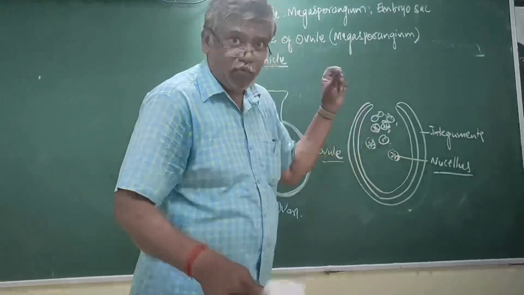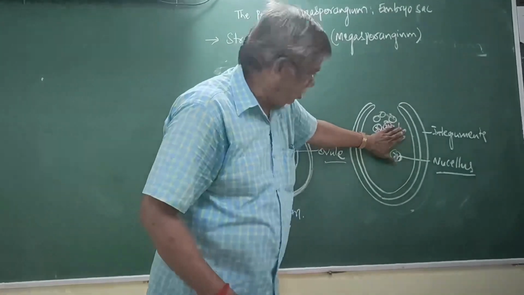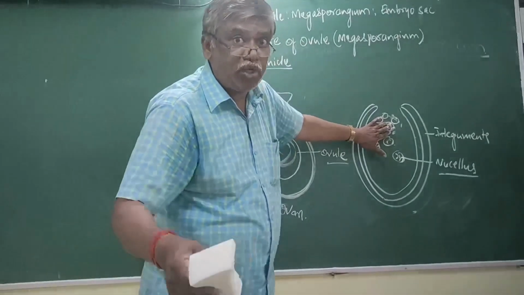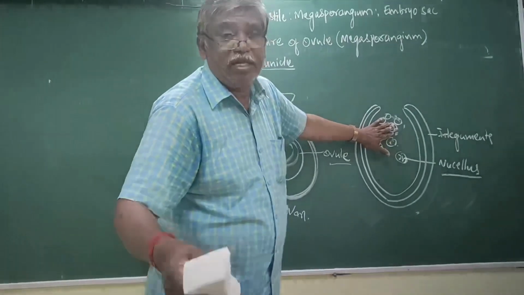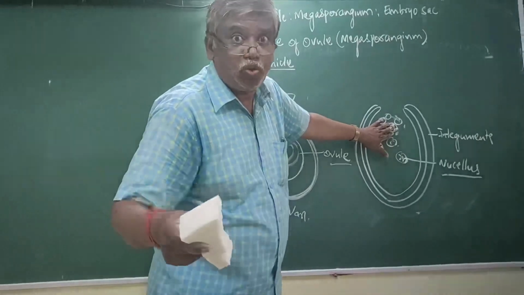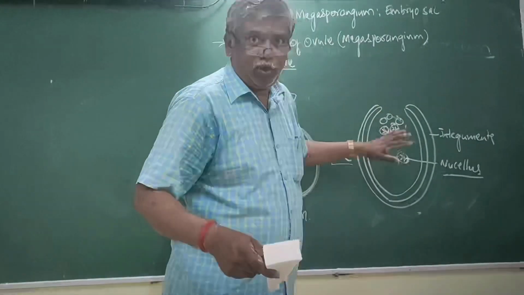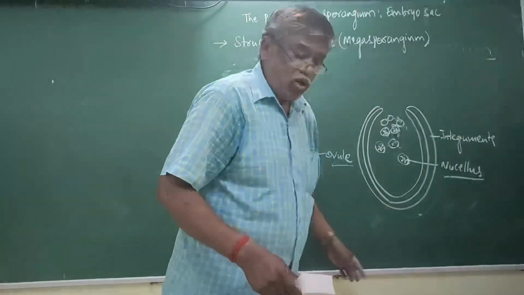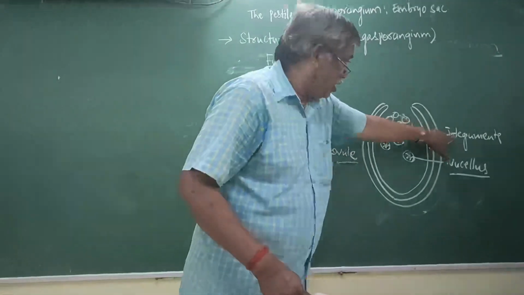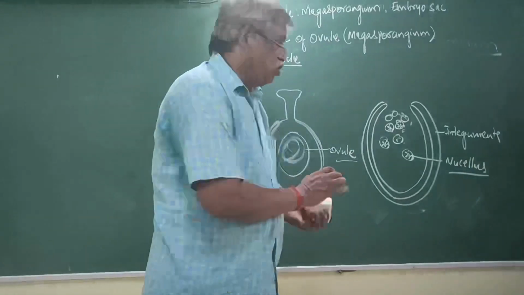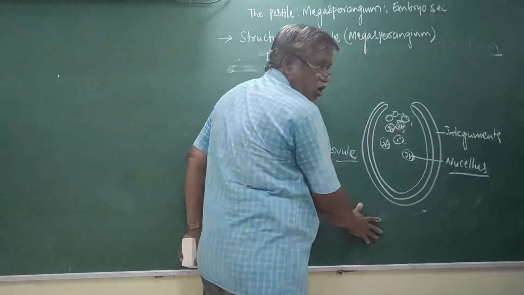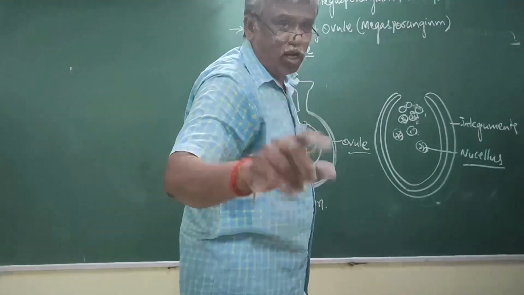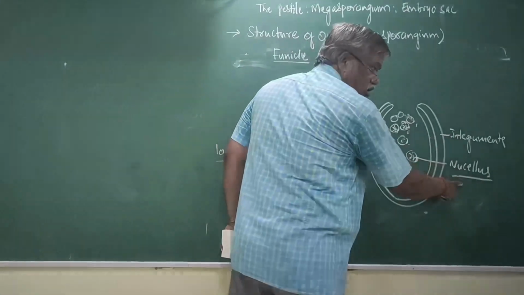I am keeping my hand on the nucellus. It is all nucellus. I want the definition. What is the nucellus? It is the diploid nutritive tissue present in the ovule. The two coverings, the protective layers of the ovule, are the integuments. What is this total structure? The ovule. Now I explain the two parts: integuments and nucellus.